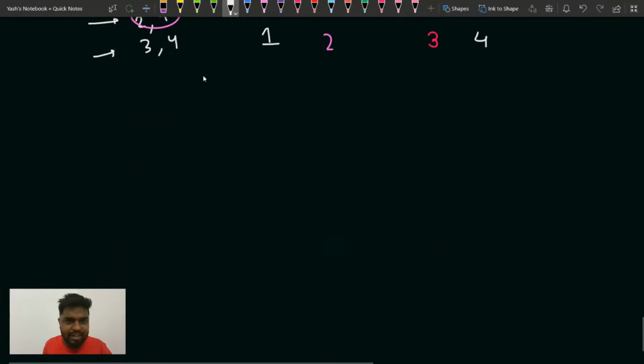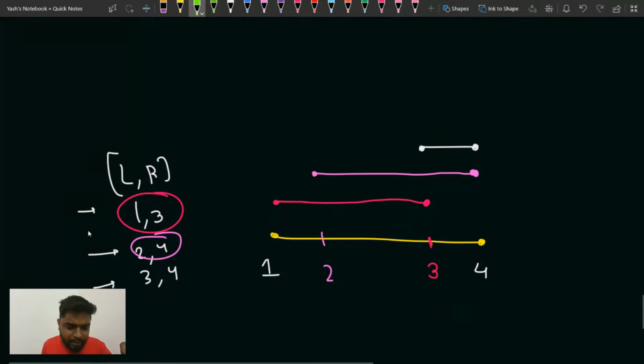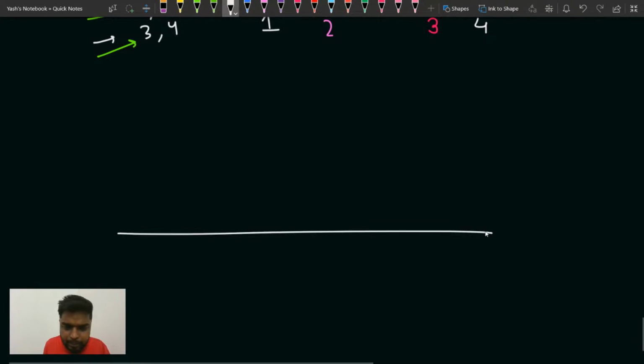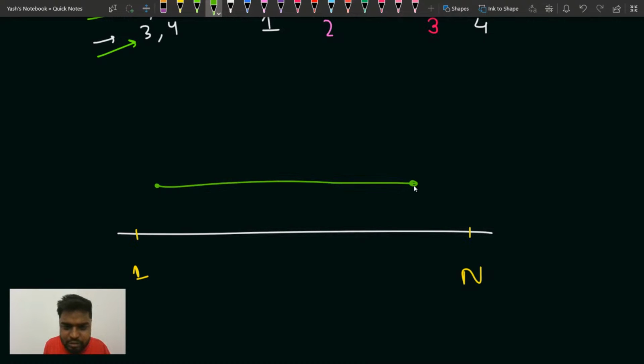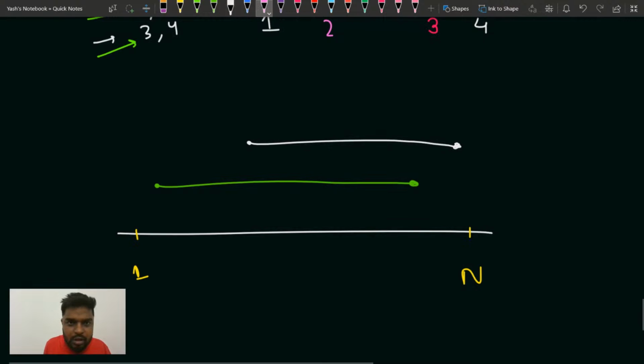Maybe some people visit the stalls from 1 to 3, some visit all the stalls from 2 to 4, and some visit all the stalls from 3 to 4. Suppose this is a number line with stall numbers from 1 till n, and people are visiting from this stall to this stall, and then from this stall to this stall.